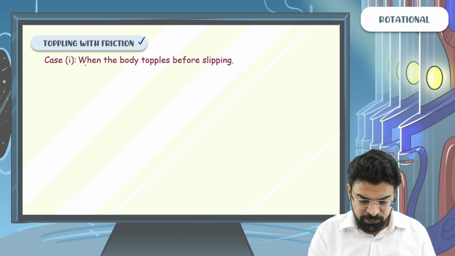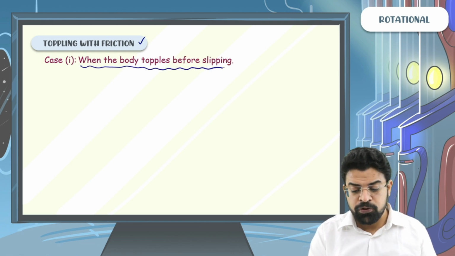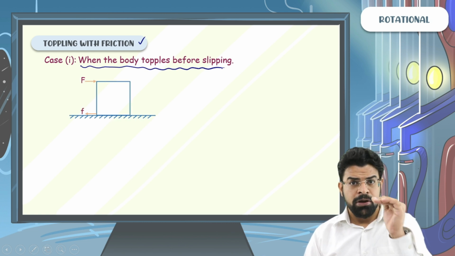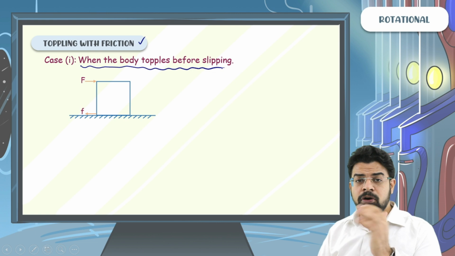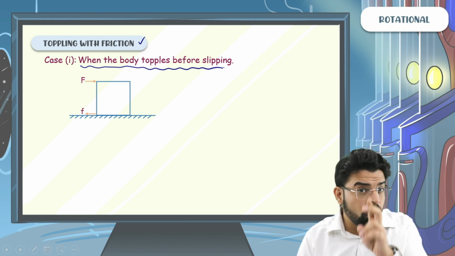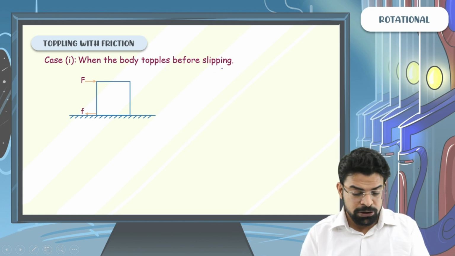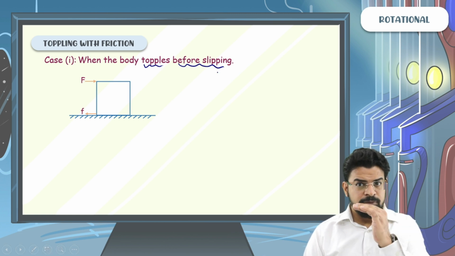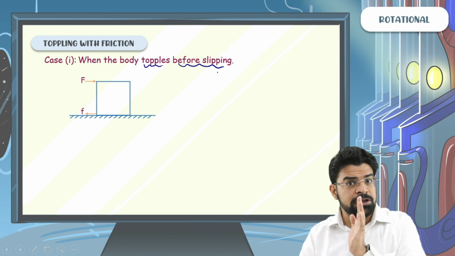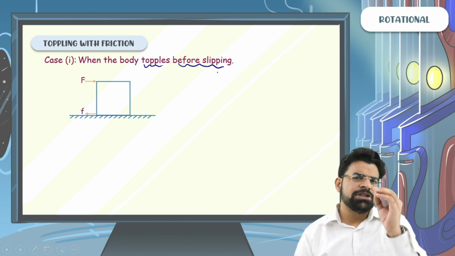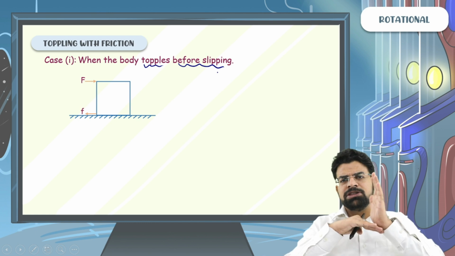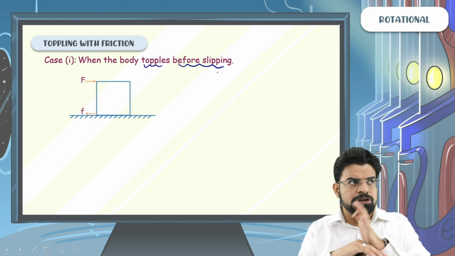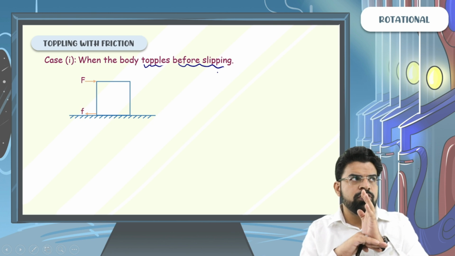So first case, when the body topples before slipping. If you are applying a force on a body, the body topples but the body does not slip. So when the body topples before slipping, when you apply the force, the body is toppling but not slipping. I ask you a simple question: if the body is not slipping, which type of friction force will act?